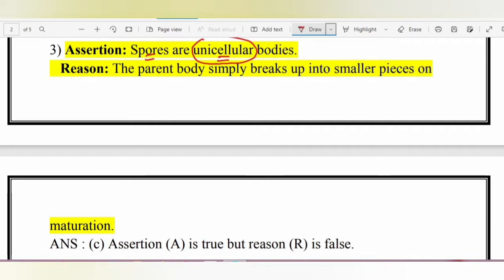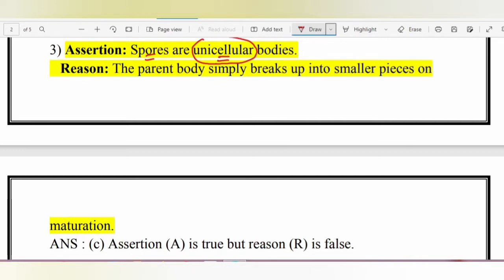Now, in spore formation, as you all know, the spores are let out when the conditions are favorable, and these spores settle on a substrate such as, in case of bread mold, a piece of bread, and continue to grow.